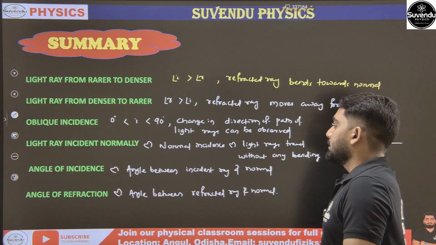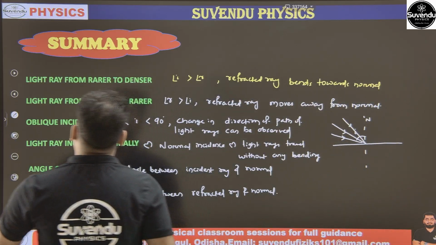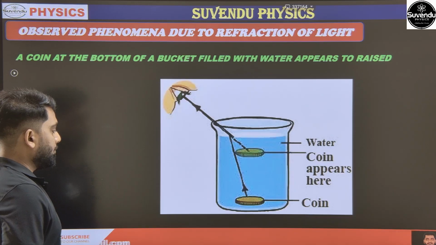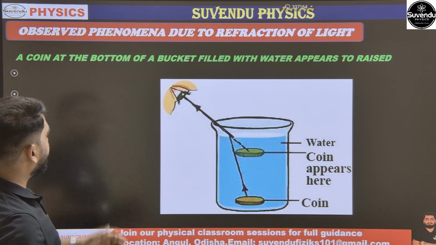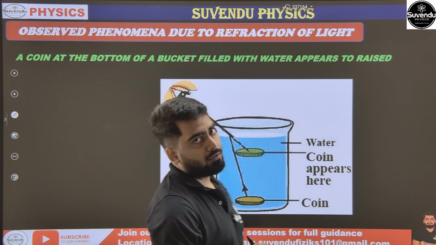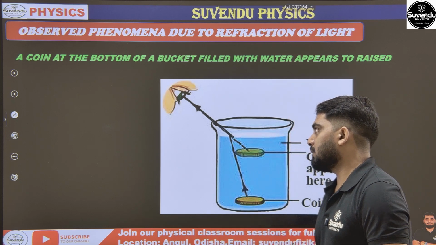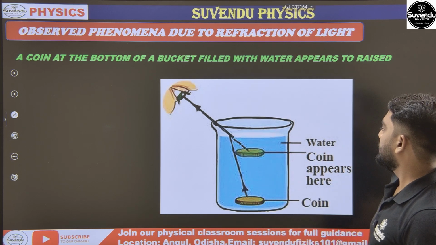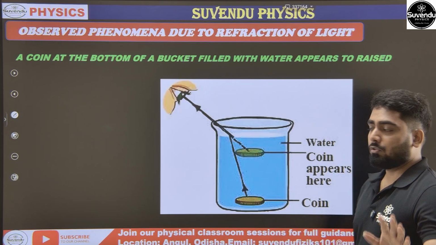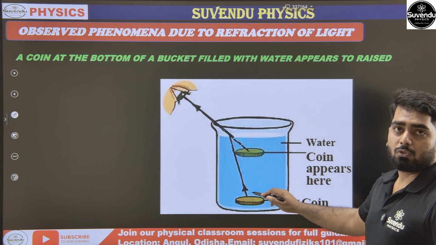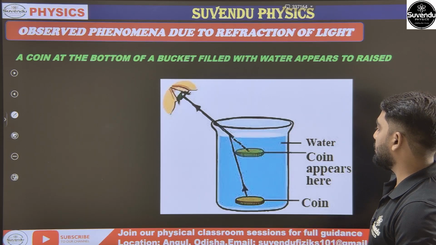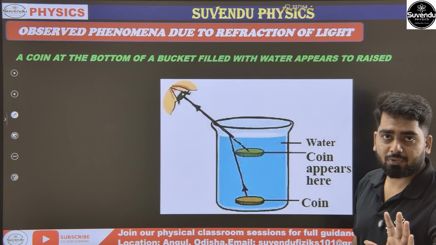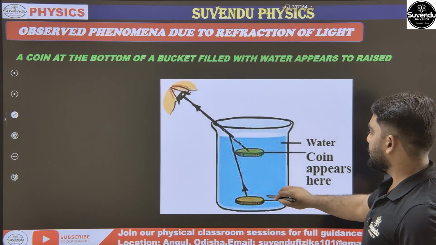Okay, so with this we have completed the basic concepts related to refraction of light. Now come to observed phenomena due to refraction of light. This part is completely interesting. First, a coin at the bottom of a bucket filled with water appears to be raised. Without the water, see the coin's position here. After filling water in the beaker, you will observe the coin appears to be raised due to refraction of light. So this is the fact.